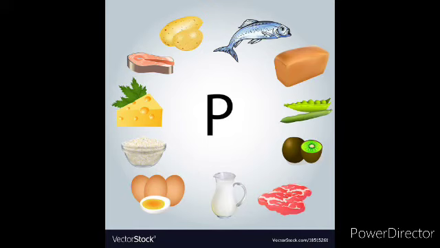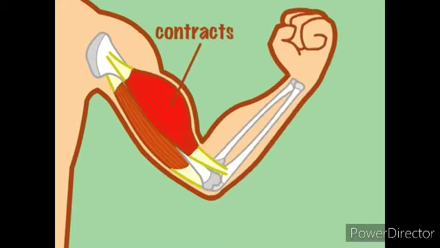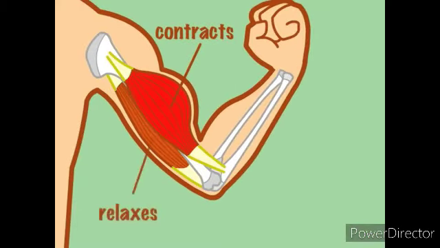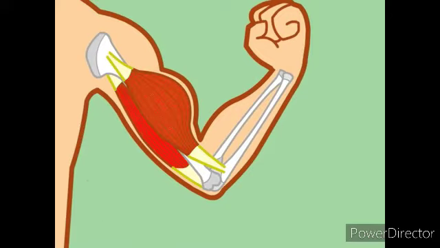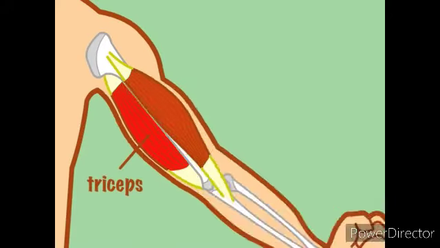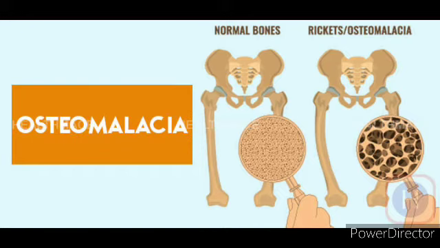Phosphorus can be obtained from cereals, beans, nuts, meat and egg, and is majorly required for the synthesis of nucleic acid and even for muscle contraction. Phosphorus deficiency results in soft bones.